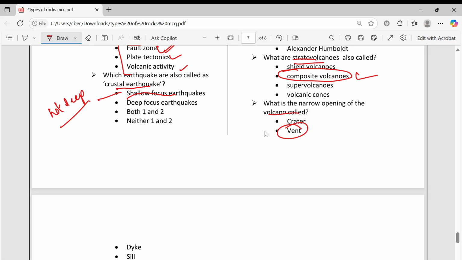Vent. Okay, means for example, if you take this is earth, this is magma. This is coming like this, and there is a small vent. Through this magma will come. Here a small hole will be there. This is what vent opening is.